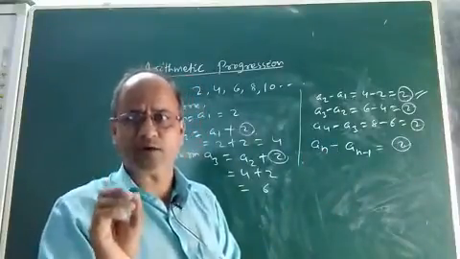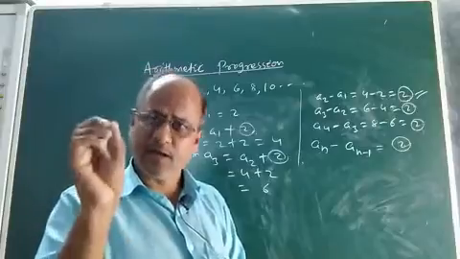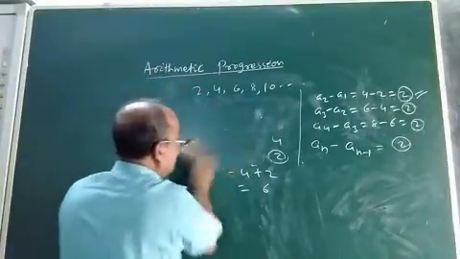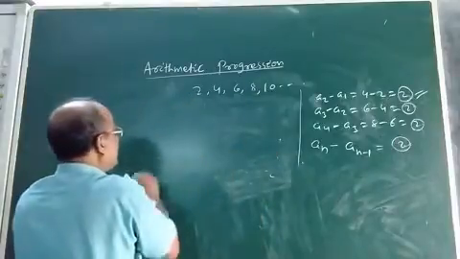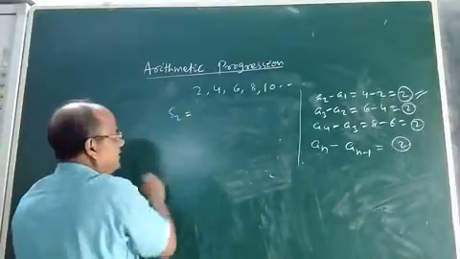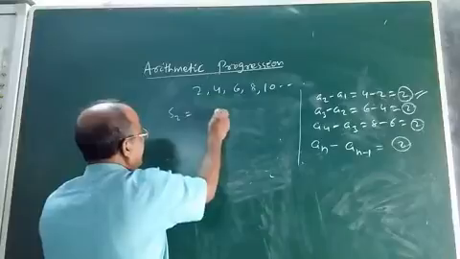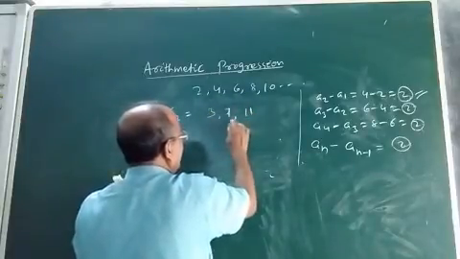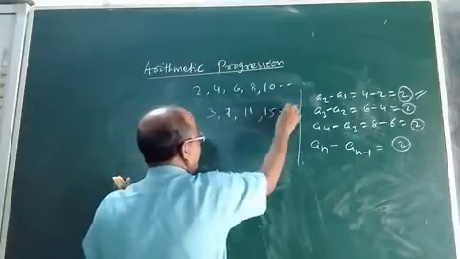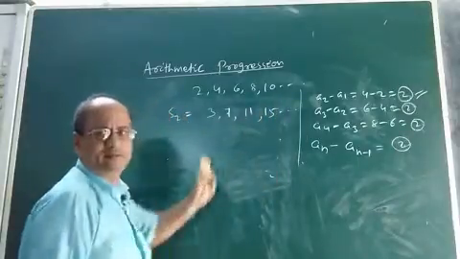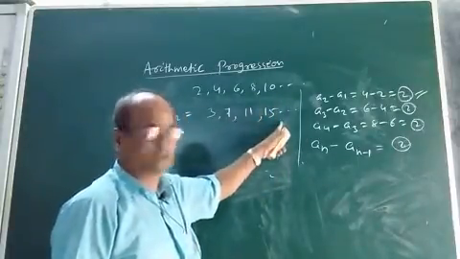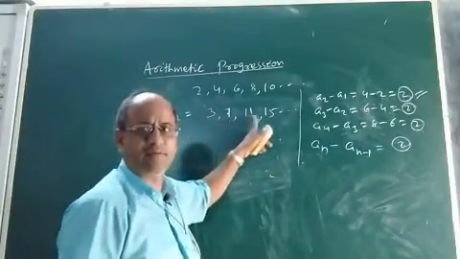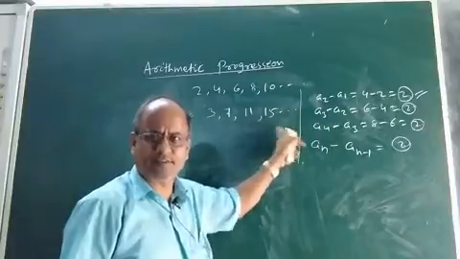Okay, children, I hope you understood the meaning of arithmetic progression. Let me give you one more example so that you will understand. Let us consider the sequence 3, 7, 11, 15, etc. In this sequence, the first term is 3. What is the second term? 7. What is the third term? 11, 15, like this. It is also an infinite sequence.